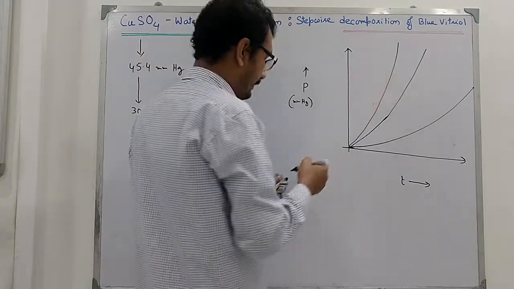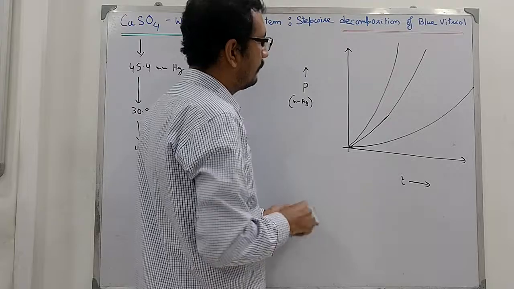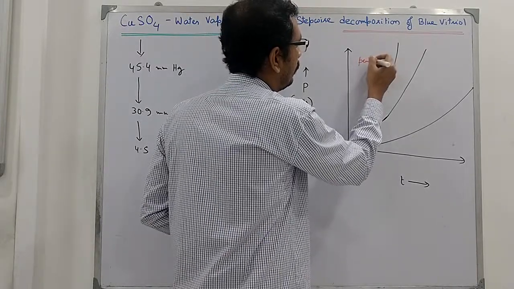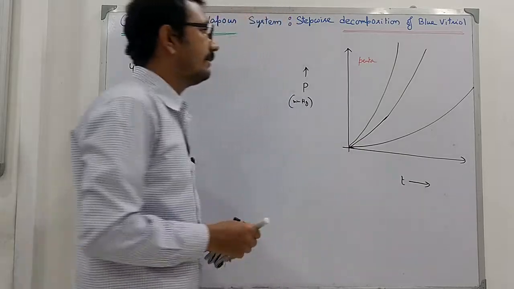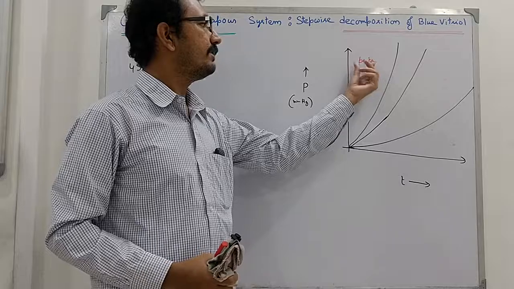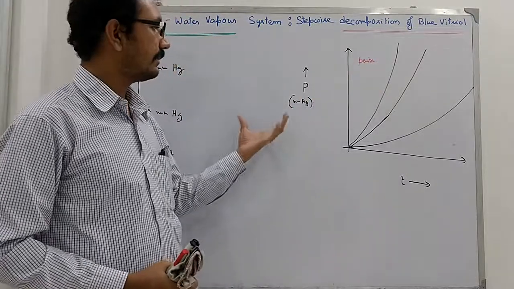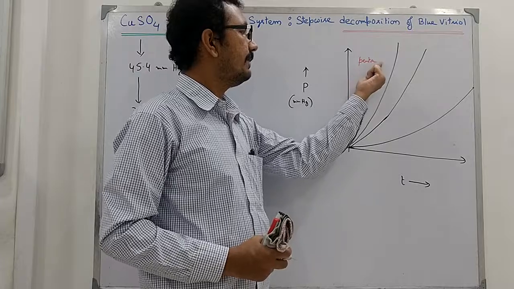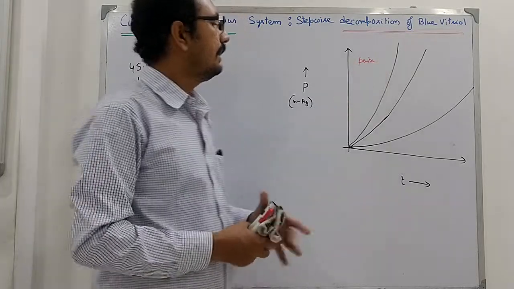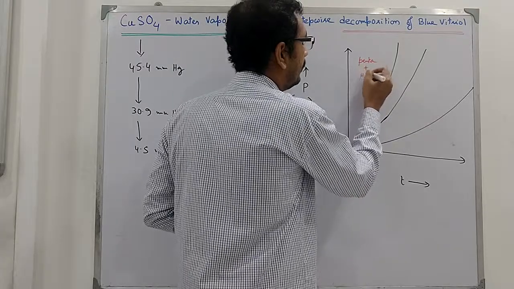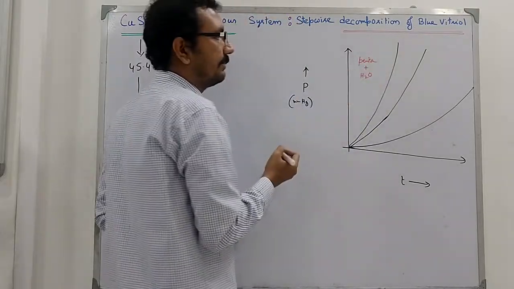Now what is in this gap? In this gap we have the copper sulfate pentahydrate system. We are not writing the complete structure. I have used the abbreviation before at the start of this lecture. So it is CuSO4.5H2O, that is the penta, and it is in equilibrium with its vapor. So we have the pentahydrate crystal and water vapor here.